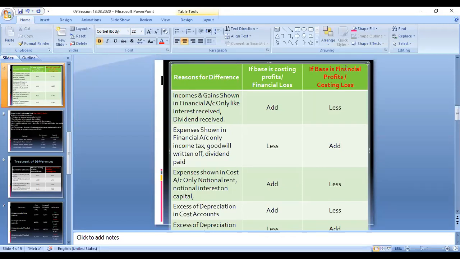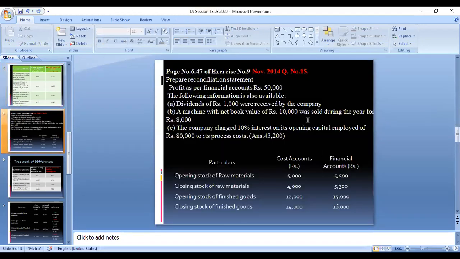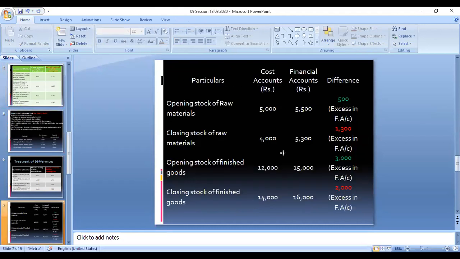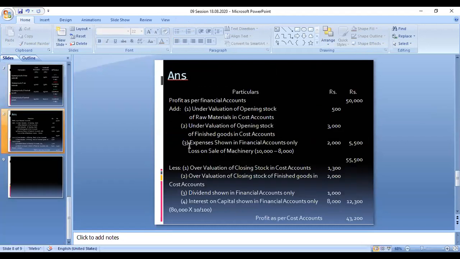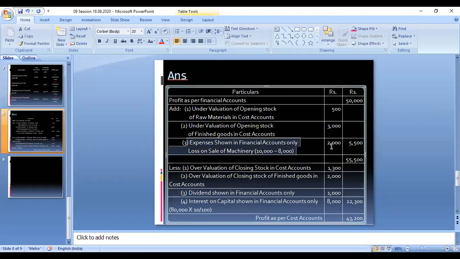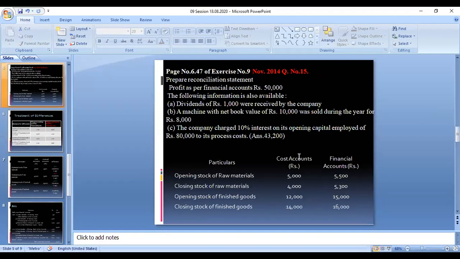So we are starting with the financial profits, and this is an expense only in the financial accounts, so we have to add it. The difference amount is 10,000 minus 8,000, which is 2,000. Loss on sale of machinery is 2,000. So you have to add this 2,000 to your 50,000 rupees. Okay, then the last case, one more case.